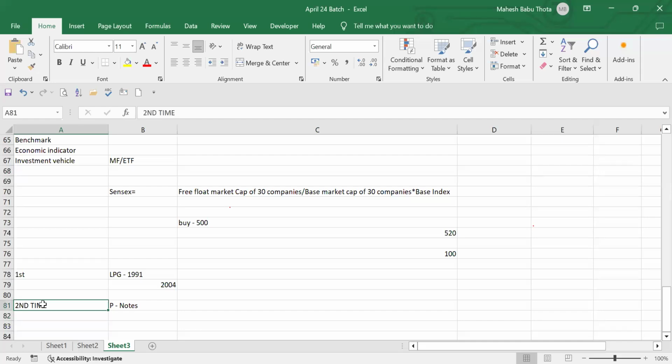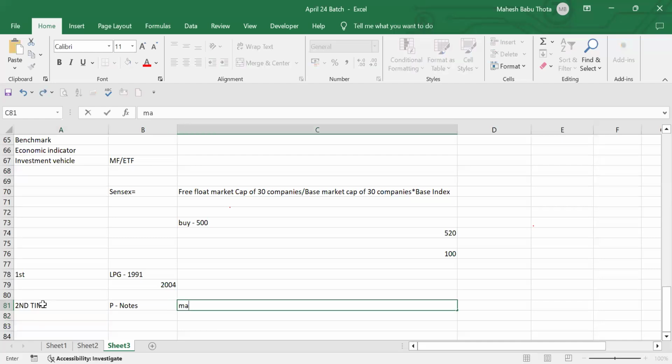That's the normal rule we have even now. But the special feature of this P note is that P notes will be issued by a few countries. Suppose I have money in USA, I'll go to Mauritius. There is a country called Mauritius. You know this? A lot of investments in our Andhra Pradesh have also been done by Mauritius. If you see this Amaravati project and all, a lot of investments came from Mauritius only.